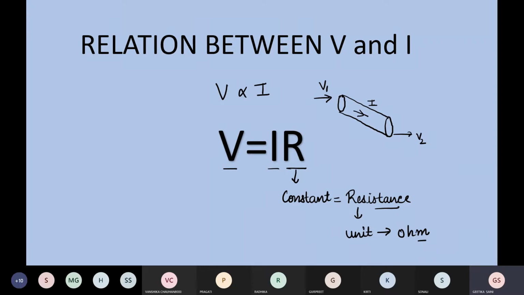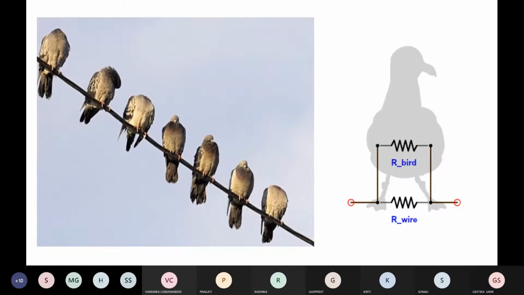Now we know that in our daily life, a person dies if he touches a high voltage transmission line. But a bird does not die if it sits on a high voltage transmission line. Here you can see that birds are sitting on a transmission line and they are safe.